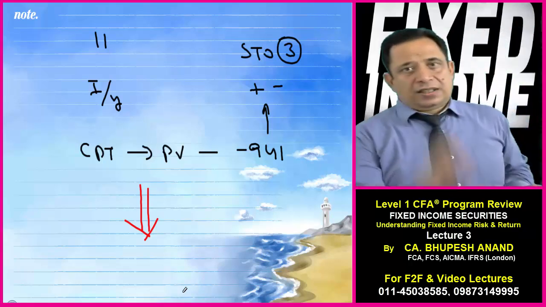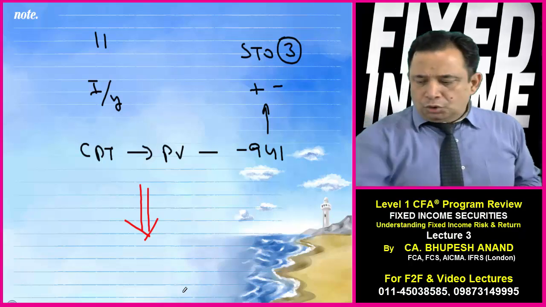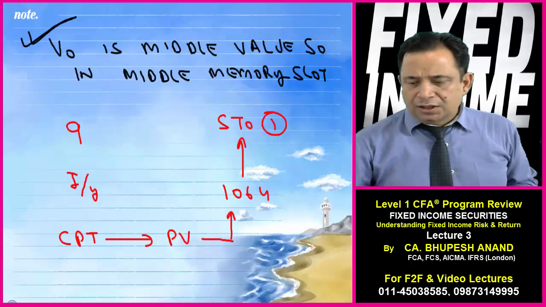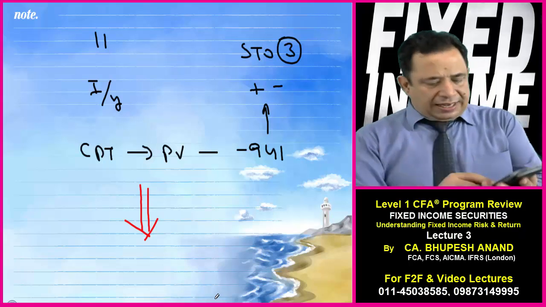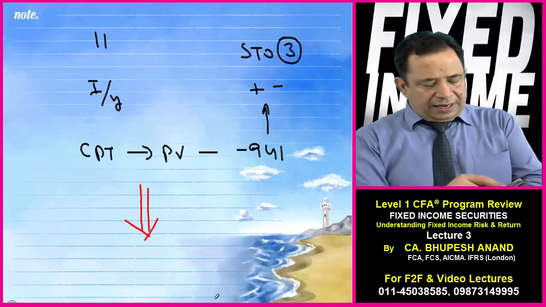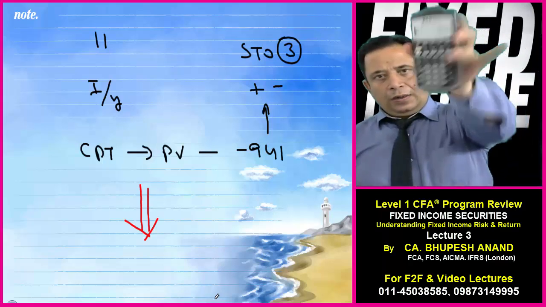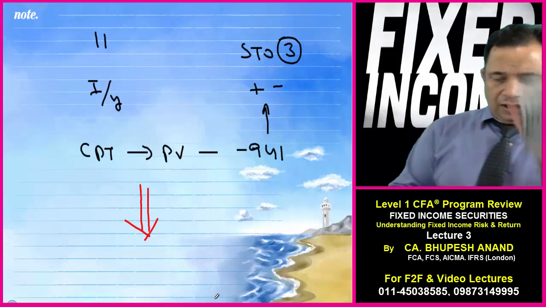Then I will find out the next value, that is RCL3. RCL1 minus RCL3 upon 2 into RCL2 into percentage increase. I have already fed the values, so I am just changing the IY. This is IY, compute present value, that comes to 941. Then again the plus minus button, and that will be stored in 3.